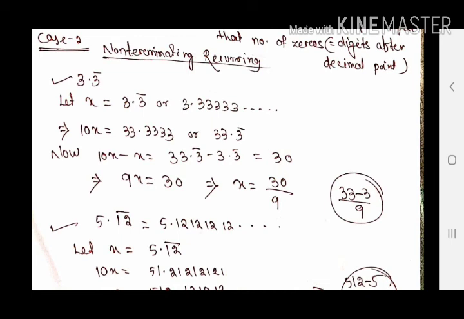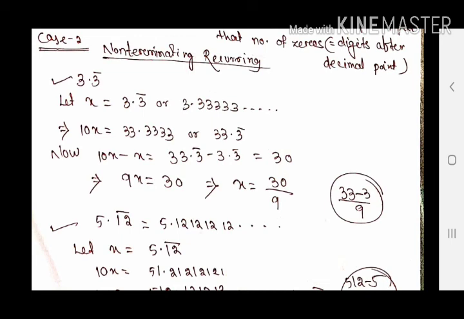The 3 bar cancels on the right side. Then 33 minus 3 is 30. So 10x minus x on the left side is 9x and on the right side 30. So x equals 30 by 9. What have we taken x to be? We have taken x as the total number. In the first line we wrote it in decimal form: let x equal 3.3 bar. Now I am getting x equals 30/9. That means in the first line and in the last line x is the same.